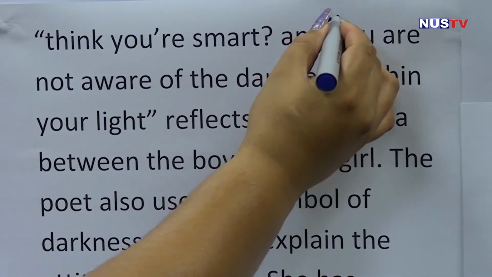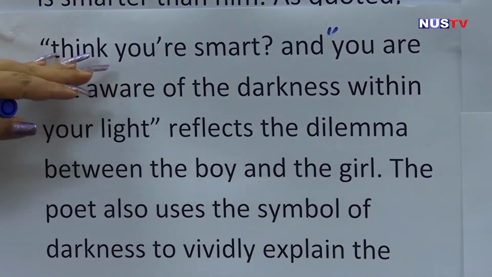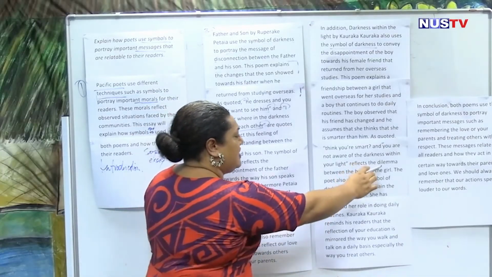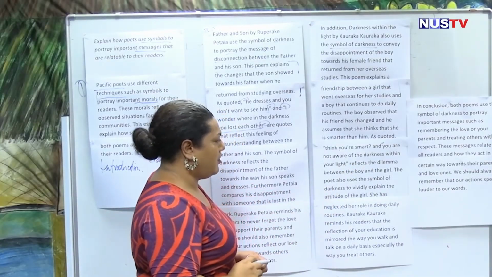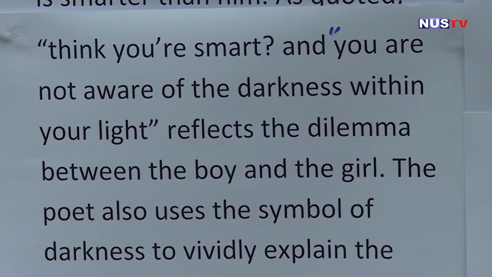So again, these are two quotes from the poem. It indicates that the boy and the girl are having some sort of dilemma. The poet also uses the symbol of darkness to vividly explain the attitude of the girl.